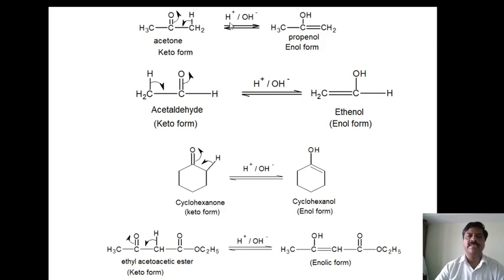In presence of acidic or basic medium, as an acid or base catalyzed reaction, due to presence of acid and base catalysis, this reaction easily interconverts from keto form into enol form. Therefore here the ketonic group is converted into an alcoholic group and the alkane group is converted into an alkene group. Therefore enol form. Therefore acetone is converted into propenol by migration of alpha hydrogen atom to the carbonyl oxygen.